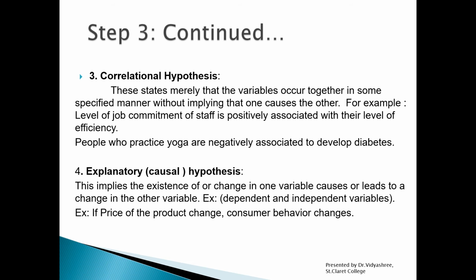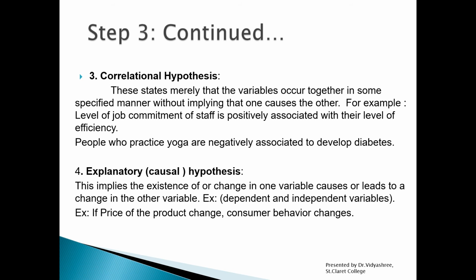Let us understand the next one, that is the explanatory hypothesis. I mention that correlation and explanatory go hand in hand because when I mentioned the correlation hypothesis, I said there is a relationship between these two, but one variable does not cause a change in the other variable. Here there are two variables, they have a relationship, and one variable causes the change in the other variable. That is called an explanatory or causal hypothesis.